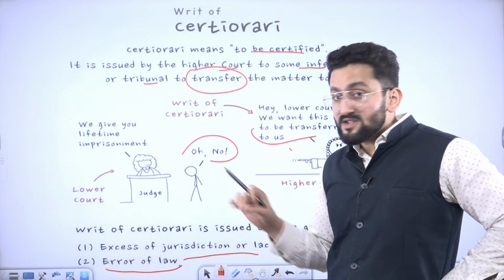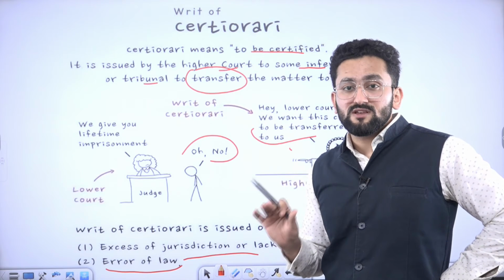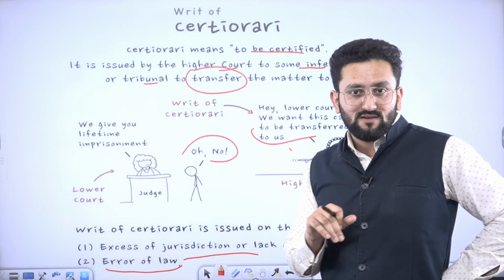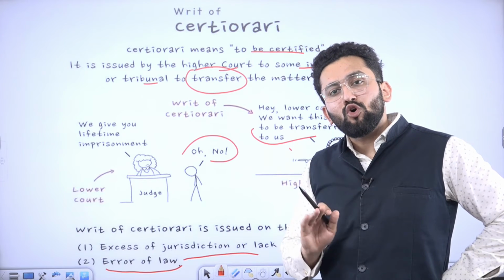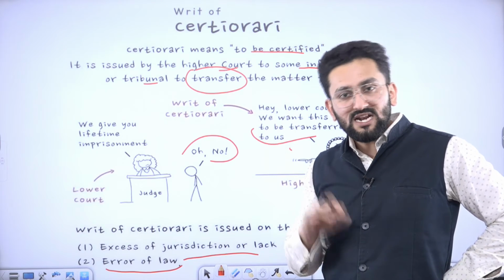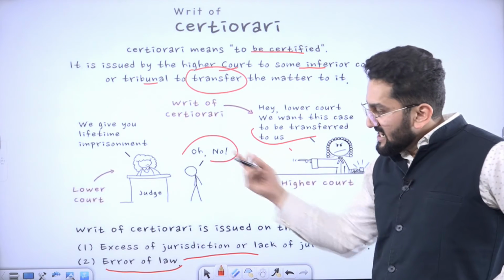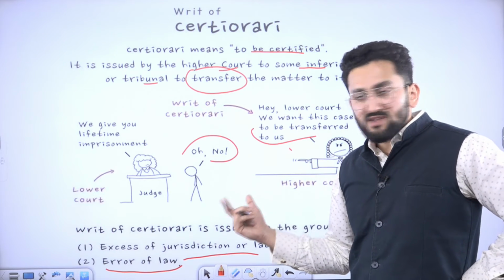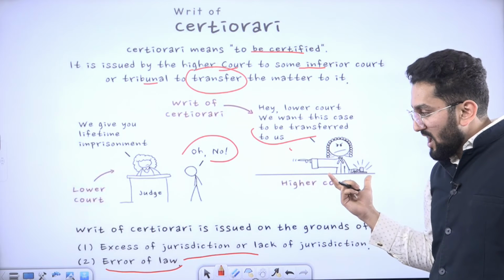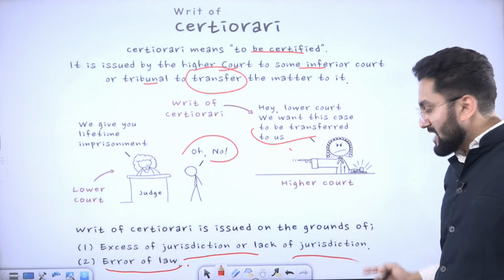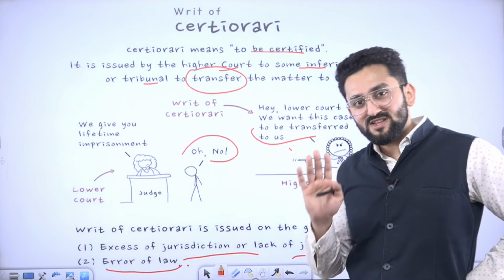Now, my friends, when you read NGT's provisions, you will find that NGT cannot deal with criminal matters. NGT can only look at environmental aspects. Criminal matters need to go to the sessions court, right? So if NGT tries to go beyond these provisions, then this case can be transferred to a higher court because there is an error of law, or you can say excess of jurisdiction, lack of jurisdiction. Okay, I hope it is clear.